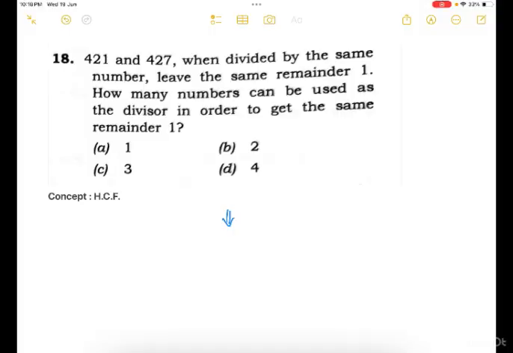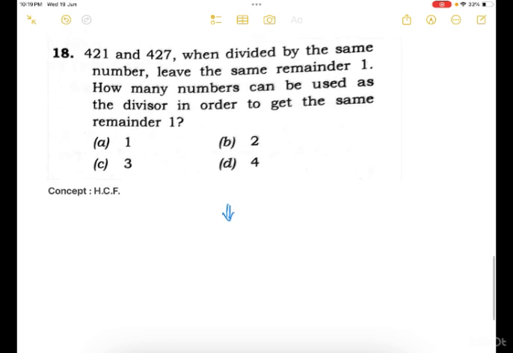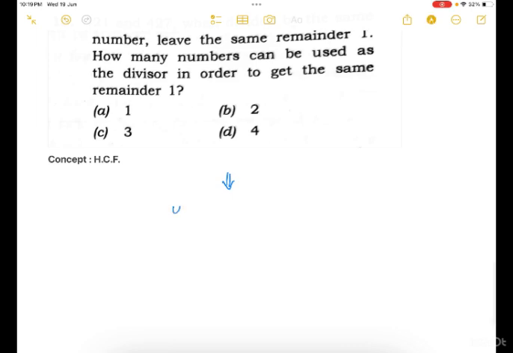So now this question, which is based on the concept of HCF. There are two numbers 421 and 427. They are divided by the same number, and after division we get the same remainder, that is 1, and we have to find out all such divisors. As we have to find out all such divisors, obviously we have to find out the HCF of these two numbers.